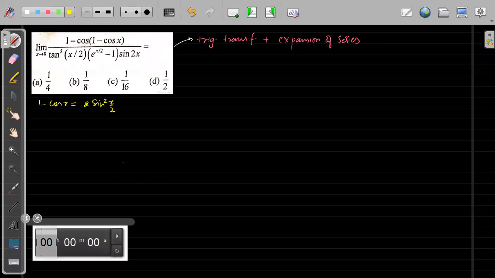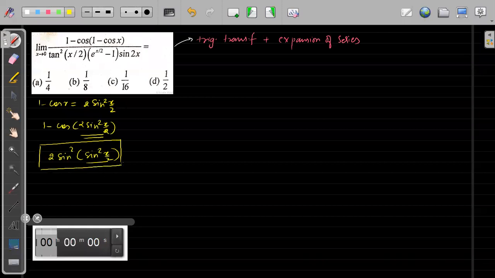So the numerator is 1 minus cos of 2 sine square x by 2. This is again 1 minus cos of something, so again this will become 2 into sine square of, the angle being sine square x by 2, by 2. So the numerator will get transformed into this.